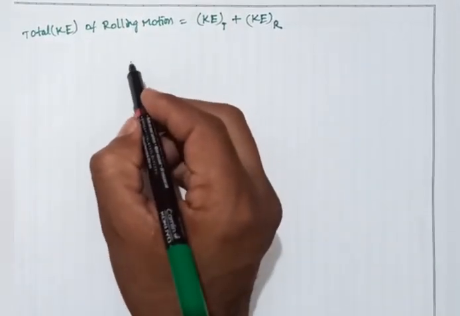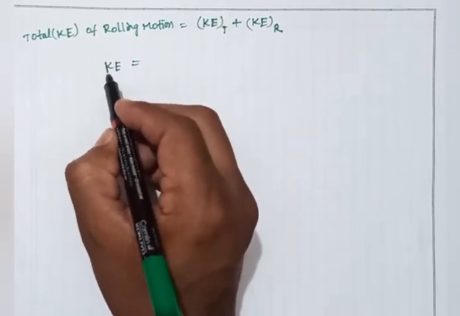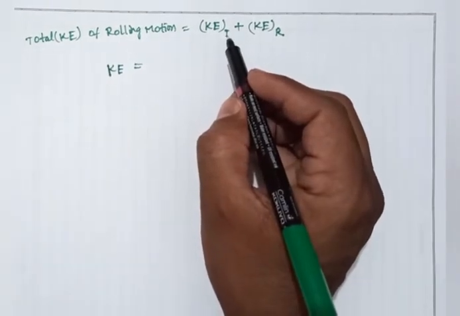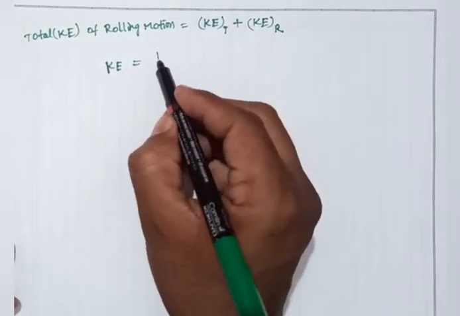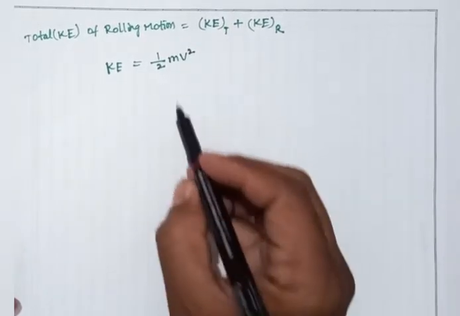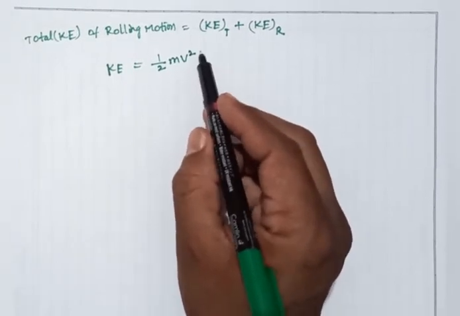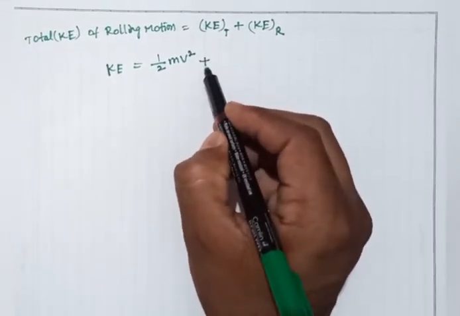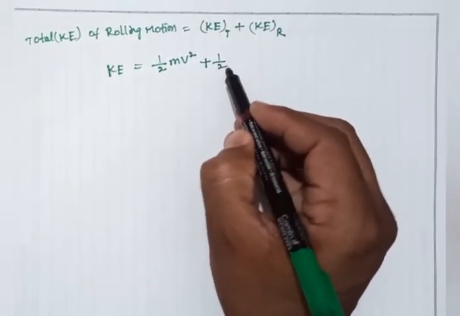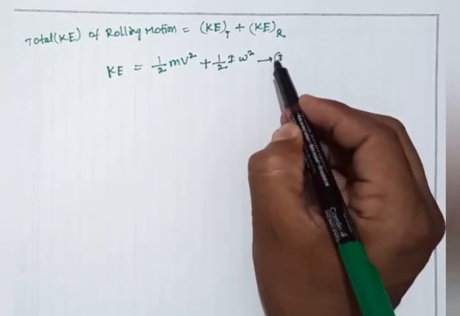So we can write directly, kinetic energy KE equals, from equation number 1, translatory kinetic energy half m v square, directly v, not VCM, plus kinetic energy of rotatory motion half I omega square. So this is equation number 3.